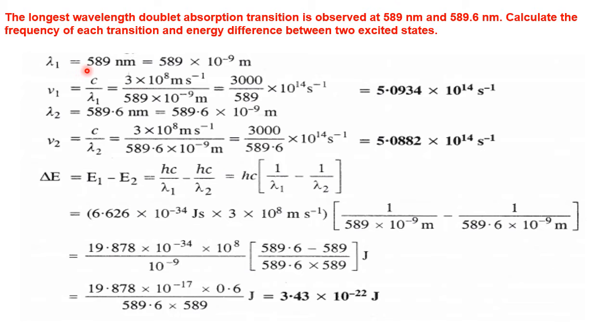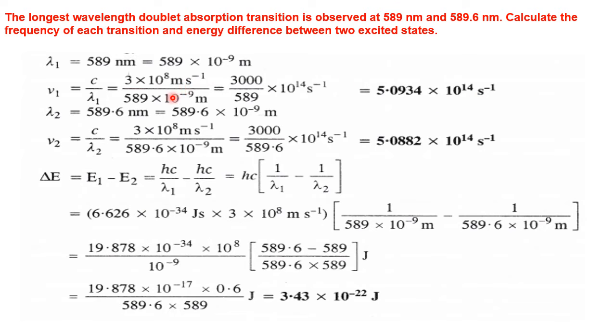So the first wavelength is 589 nanometer. Convert it into meters. Why? Because the speed of light is in meters. Therefore, we have to convert nanometer to meter by multiplying with 10 to the power minus 9, which is the conversion factor. So lambda 1 equals 589 into 10 to the power minus 9 meters. Using this lambda, we'll calculate its frequency, which is equal to c by lambda. The c value, speed of light, is a constant, and the lambda value is given in the numerical. So after the simplification, the answer is 5.0934 into 10 to the power 14 per second, the frequency of the first wavelength.